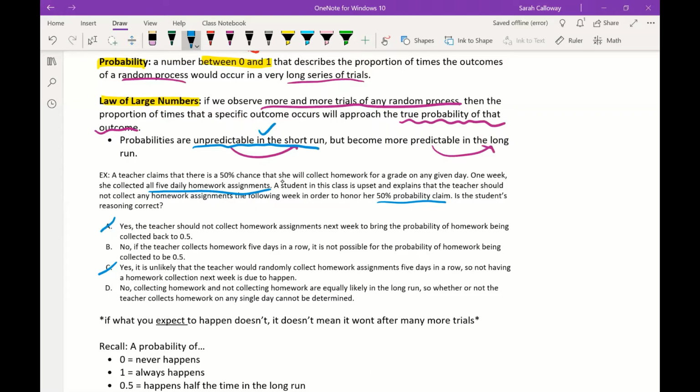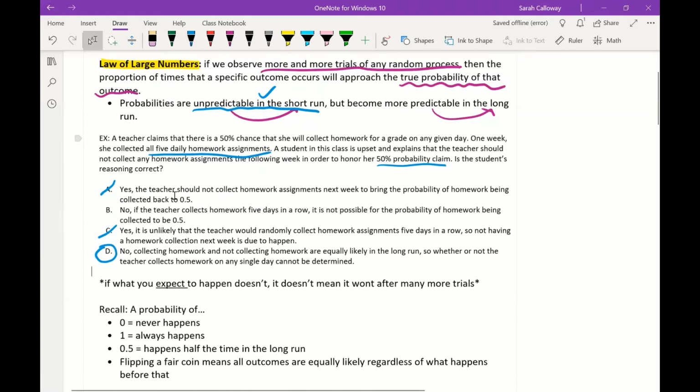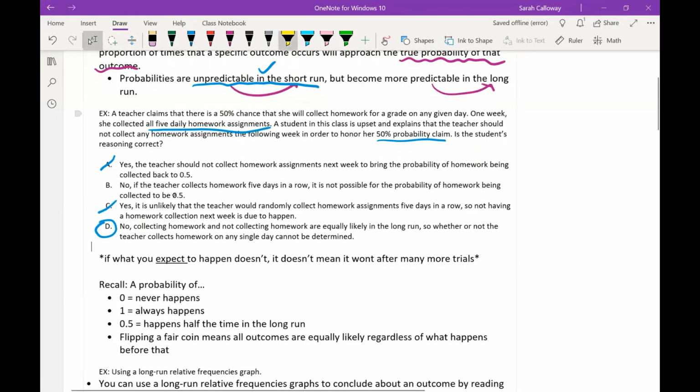So no, if the teacher collects homework 5 days in a row, it's not possible for the probability of homework being collected to be 0.5. That is not true. So no, collecting homework and not collecting homework are equally likely in the long run. So whether or not the teacher collects homework on any single day cannot be determined. And that demonstrates the law of large numbers. So ultimately, if what you expect to happen doesn't, it doesn't mean it won't after many, many more trials.